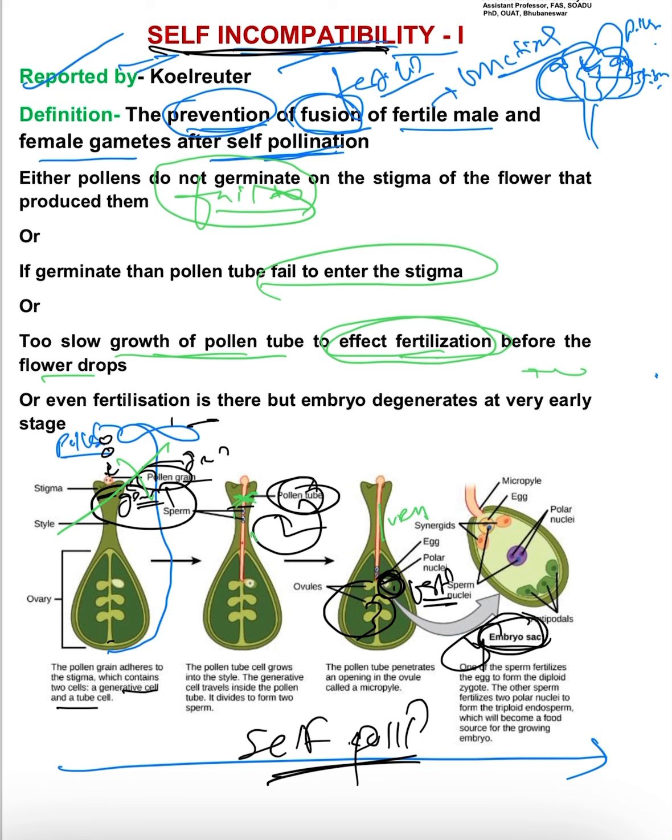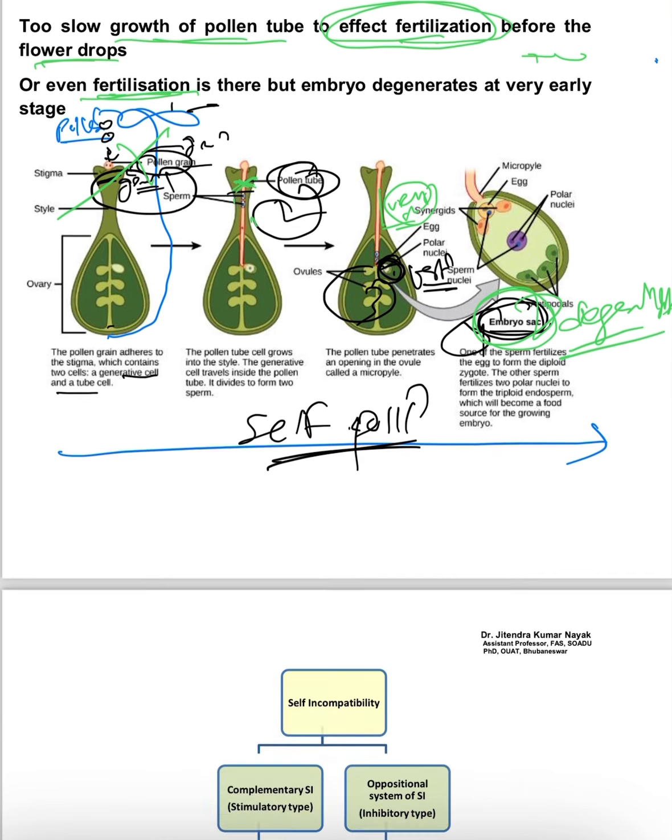So there will be no effective fertilization as the flower will drop. Again, even if there is some fertilization, the embryo sac formed will degenerate at a very early stage. So these are the principles behind self incompatibility.